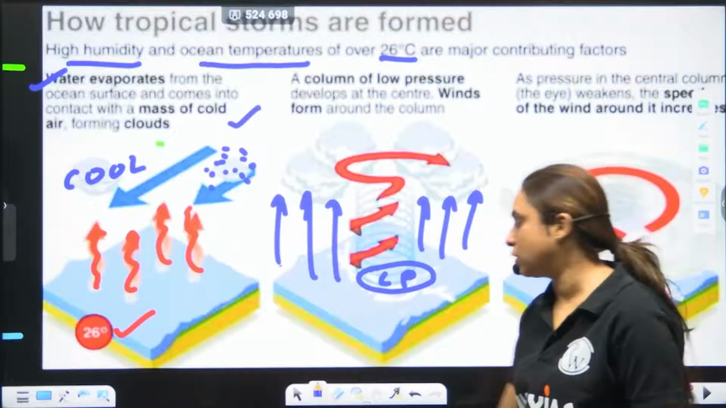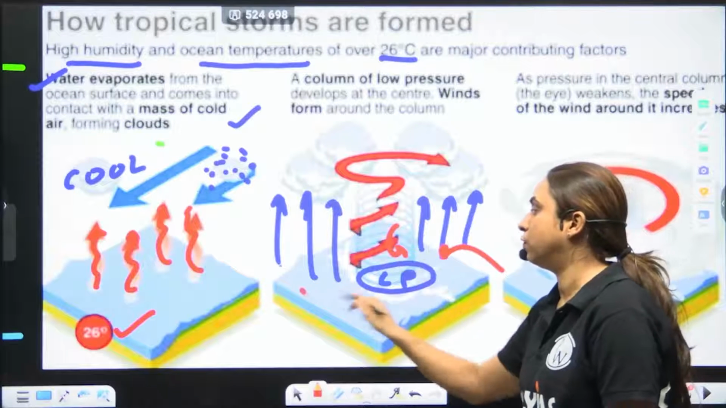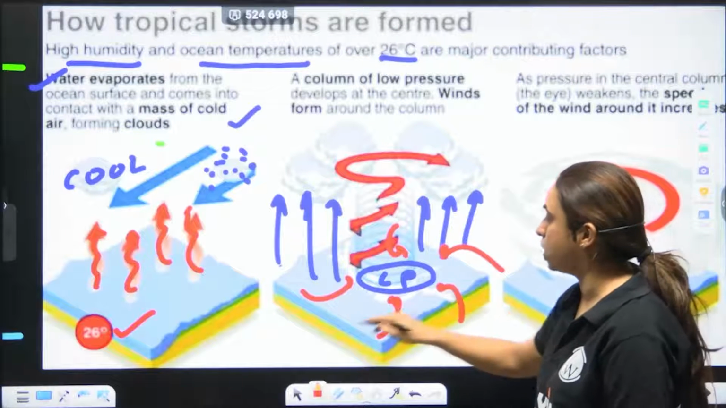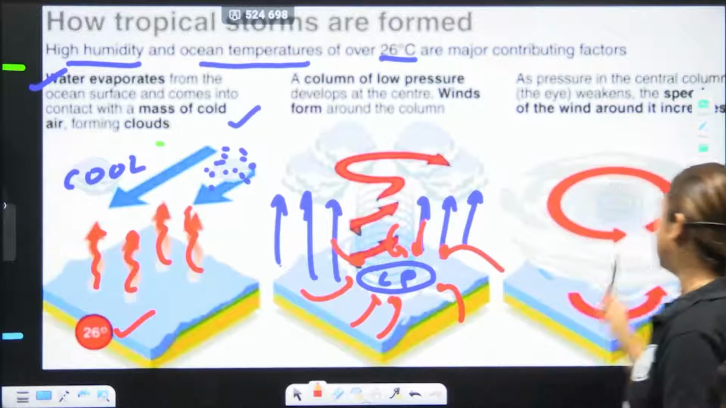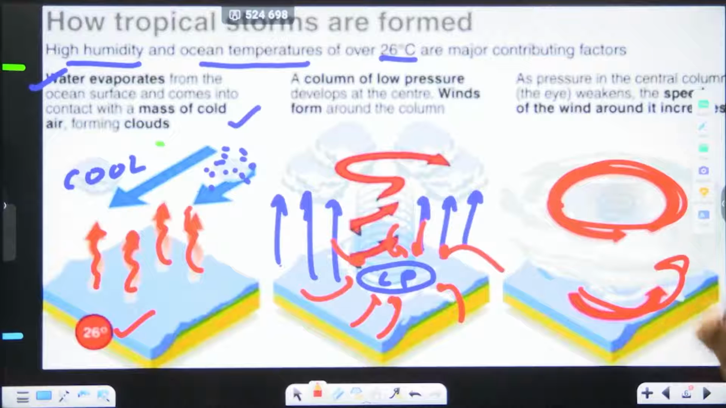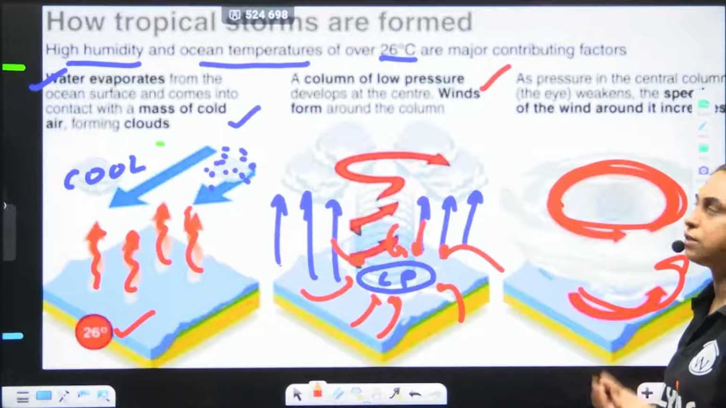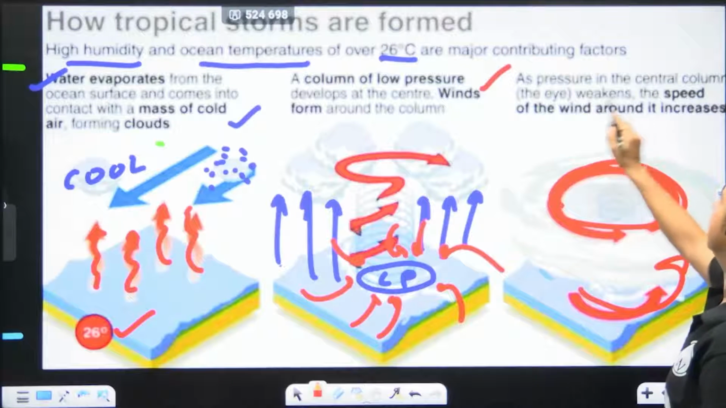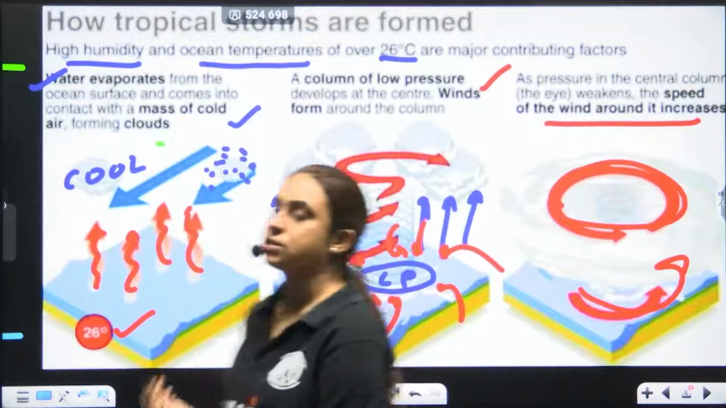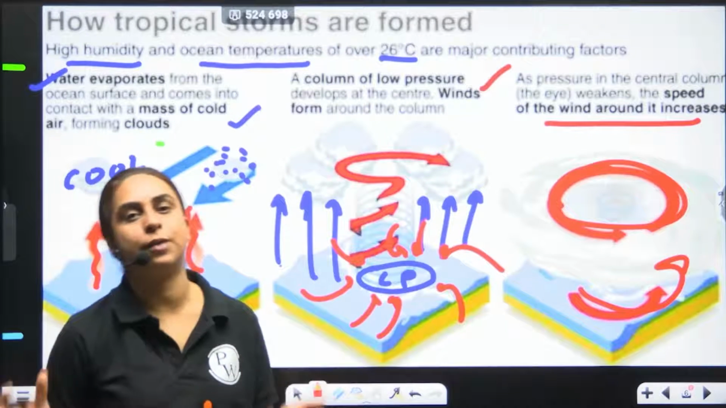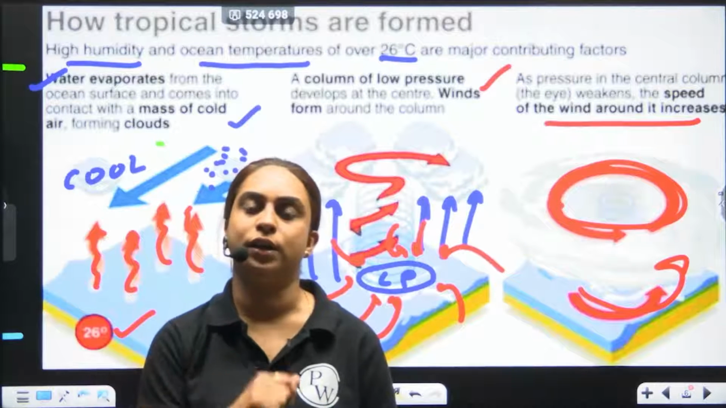And then we know once a low pressure develops, what will happen? The wind will circulate in an anti-clockwise manner in the northern hemisphere. The wind starts circulating. So a column of low pressure is found because there is continuous evaporation, and then over time the whole circulation system starts. So let us understand the basic process: warm air rising, low pressure getting formed, and the circulatory movement that is starting.